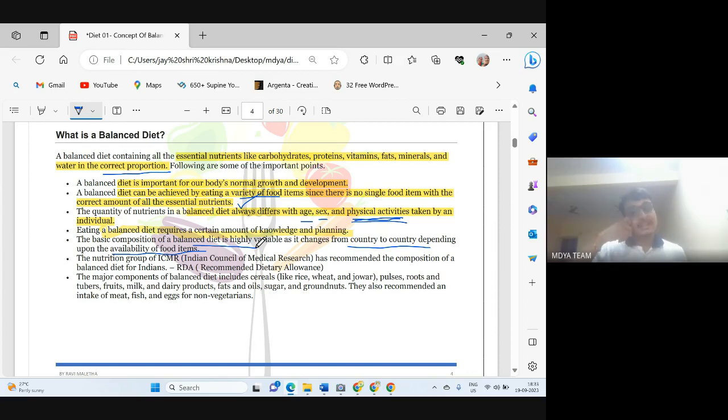We can also see variability in India itself. In the northern region, people have a different diet. In the southern region, people have a different diet. What we can conclude is that the southern region is closer to the equator, so they have more temperature, so they mostly use rice. But if we move toward the north, they mostly use wheat because rice has a cold nature.